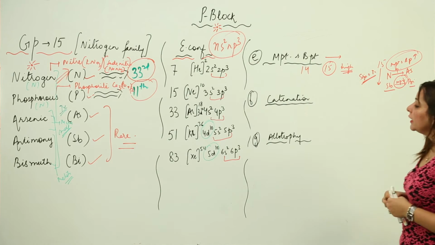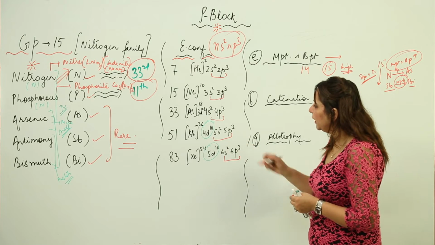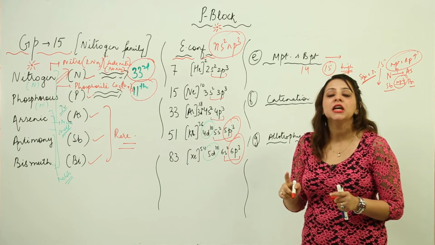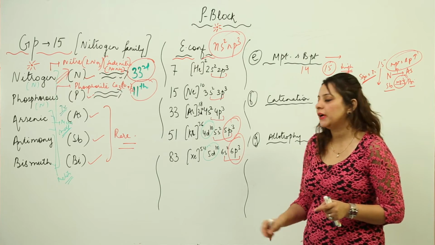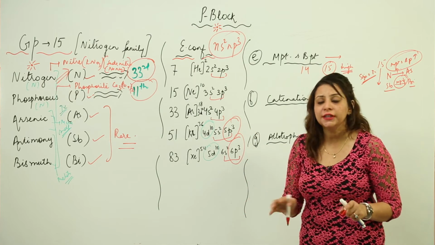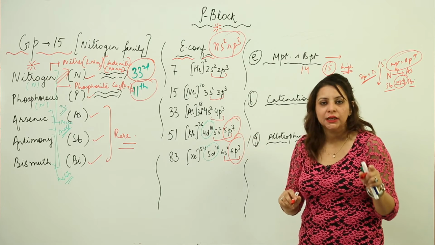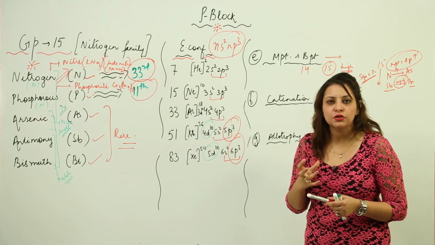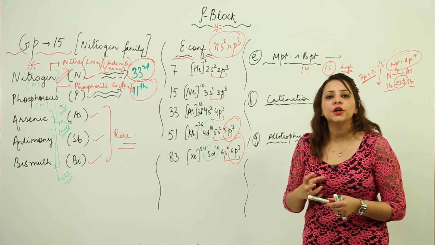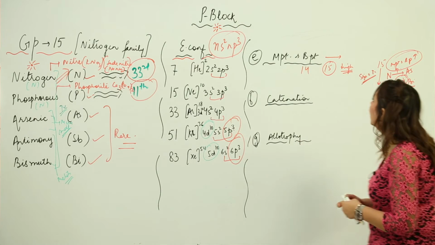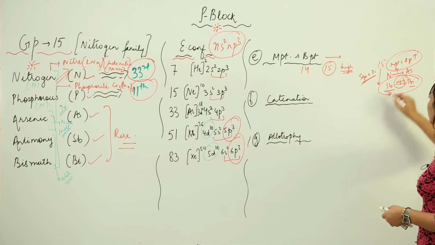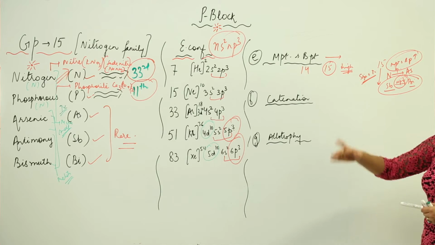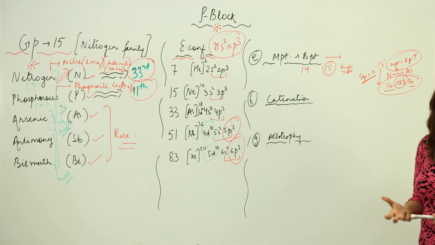The reason is that antimony and bismuth make use of only 3 electrons in bond participation. They are not using their 5 electrons, they are using only 3. So 3 electrons are used, that means they have weaker interactions, and weaker interactions correspond to lower melting and boiling points. So antimony and bismuth are going to possess the lowest melting and boiling points of all, and out of antimony and bismuth, bismuth is going to possess a very low melting point.